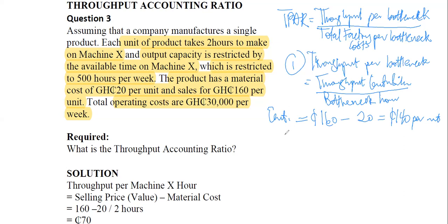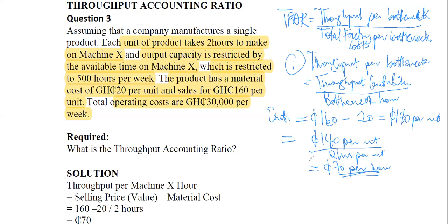If we want our throughput per bottleneck, we know that this 140 cedis is per unit, and it takes 2 hours to produce per unit. So that means we get 70 cedis per hour as our throughput return per bottleneck. So this is 70 cedis per hour.